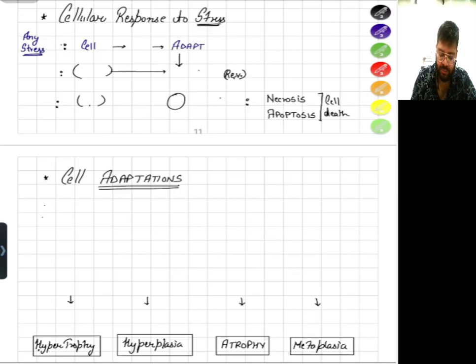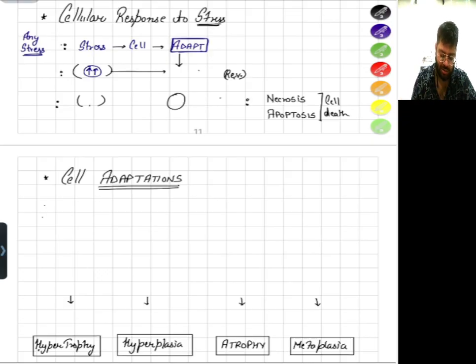It will try to adapt according to the situation. If there is a lack of food or lack of nutrient, the cell will adapt and slow down its metabolism, so lesser nutrients will be required. Let's say the stress on the cell increases, or some additional stress is there. First there was only starvation to the cell. Now there is also a lack of oxygen. So when it crosses the threshold, it will become an injurious stimulus.